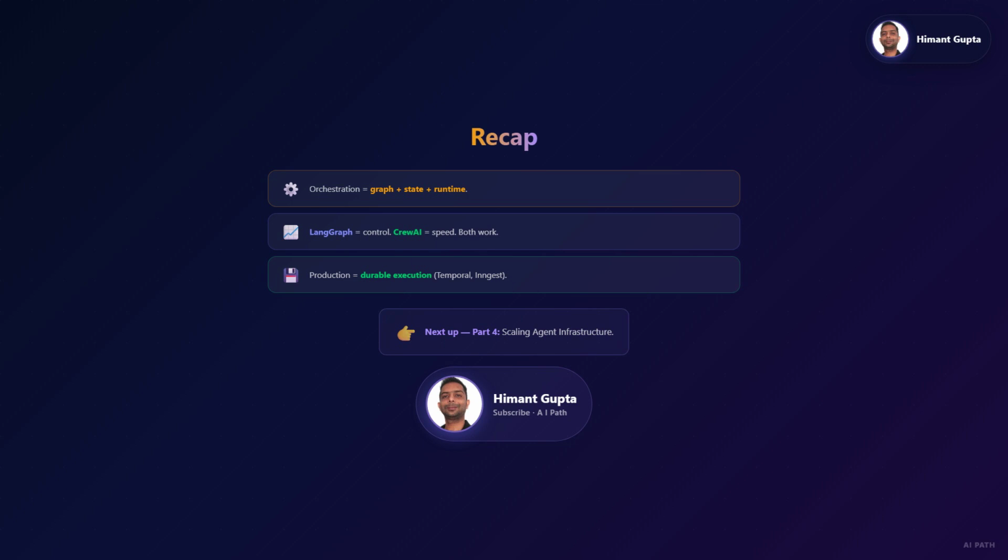Quick recap. Orchestration is the conductor, graph of steps, shared state, and a runtime that handles failures. LangGraph gives you graph-level control. Crew AI gives you role-based speed. And for production, look at durable execution with Temporal or Inngest.